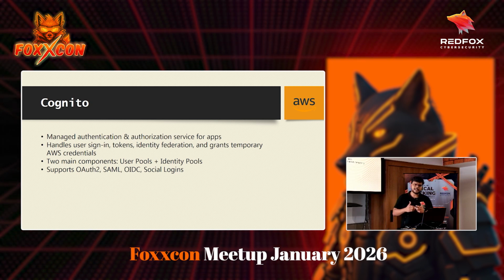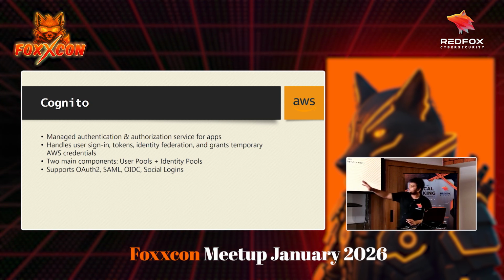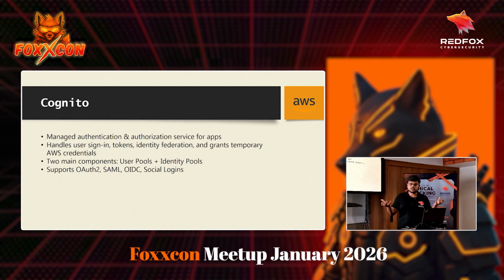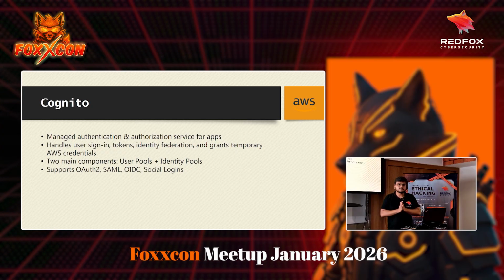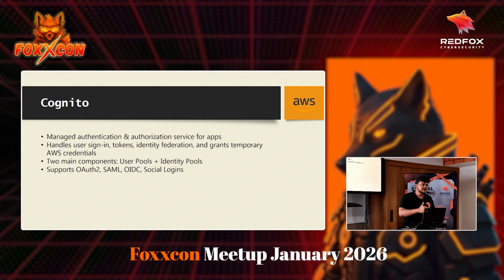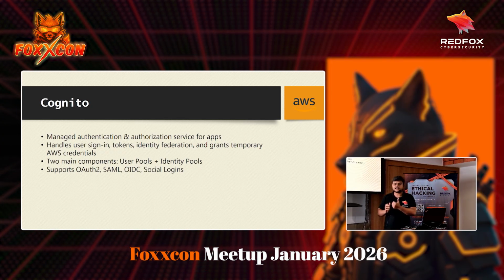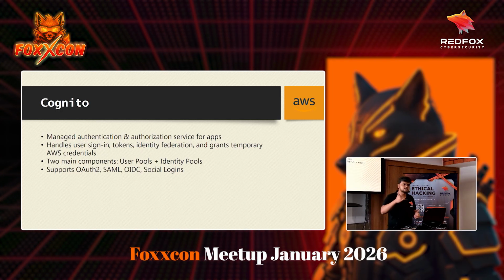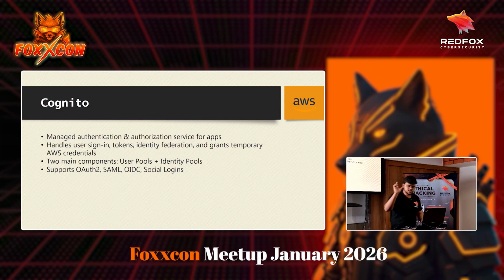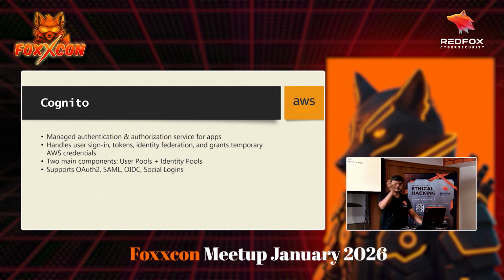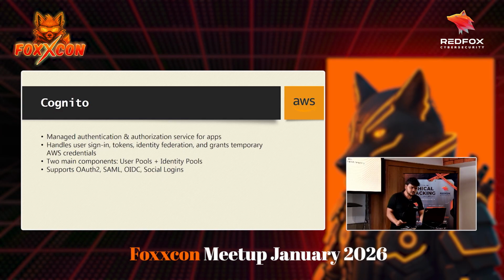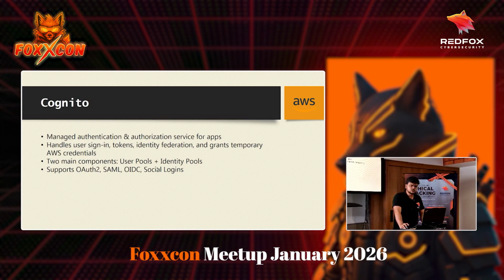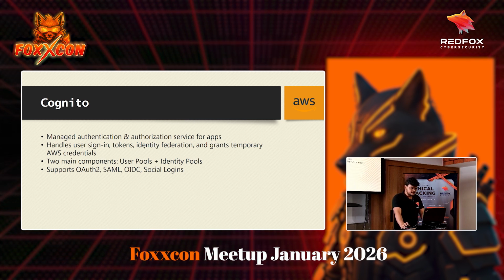It is also a directory service. Cognito is divided into two services called user pools and identity pools. User pools is like a directory service which stores information. Think of it like a database that stores user information. Whenever you sign up, a specific user will be created in the user pool. It supports OAuth2, SAML, and other social logins as well.